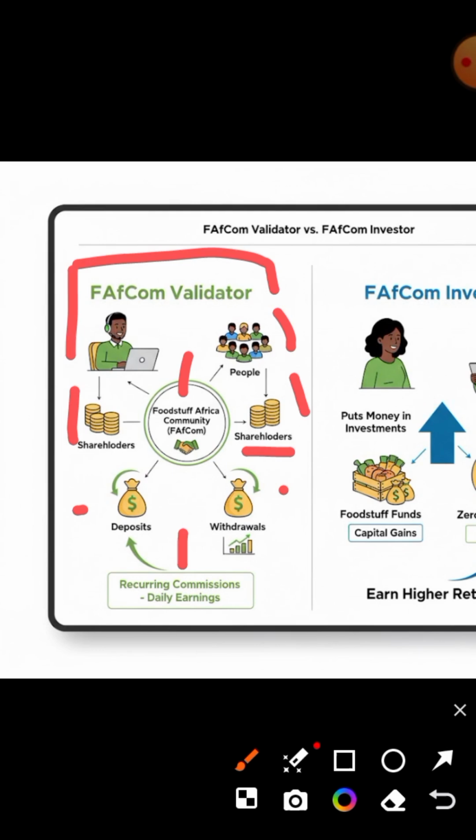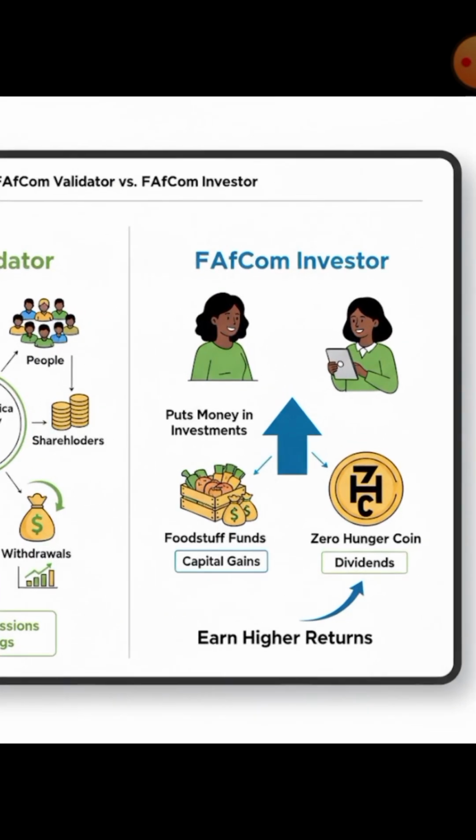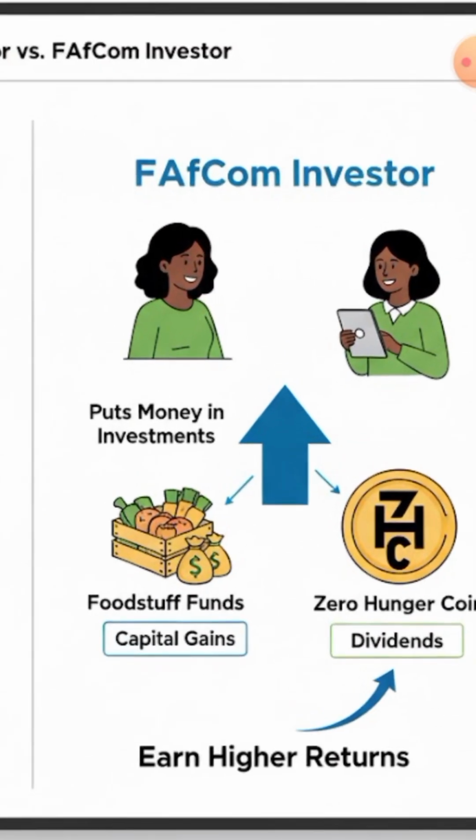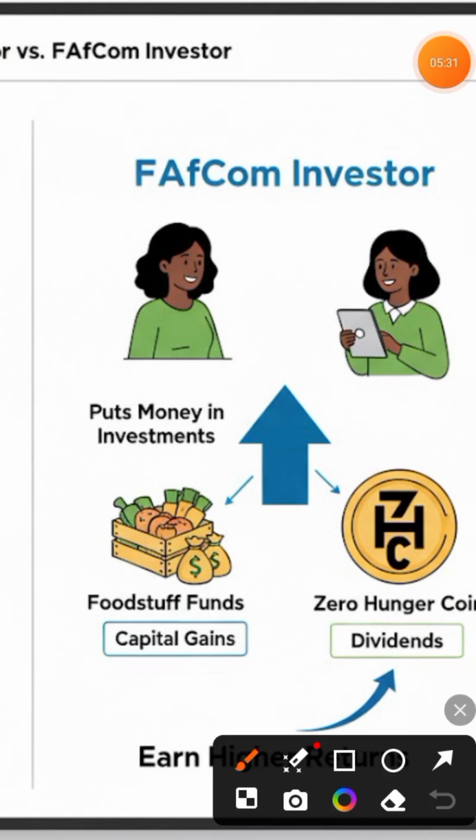And then when these people have joined as shareholders and they want to participate in the business of the Food Africa community, they can become investors. They are investors, and this is how they earn money. By being investors, they are going to be putting their money in the foodstuff that is being promoted in that particular community.